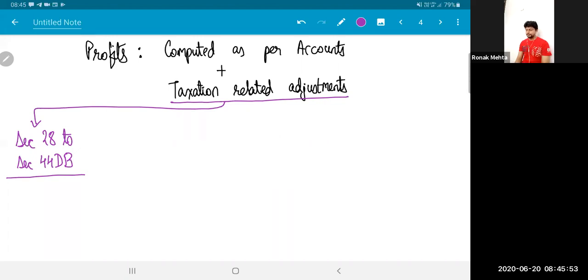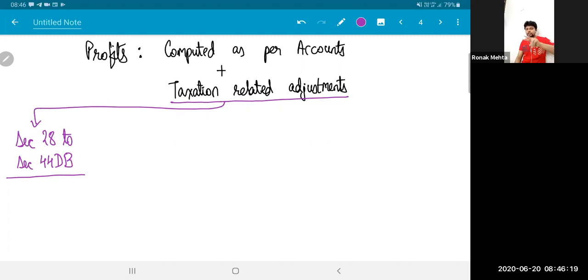What does this mean? I am not going to change my accounts to incorporate the tax depreciation. I will have to follow accounting standards. I'll have to follow provisions of Companies Act if I'm a company. So profit that is computed as per accounts will have an impact of accounting depreciation. I cannot take that profit and straight away pay income tax on that profit.